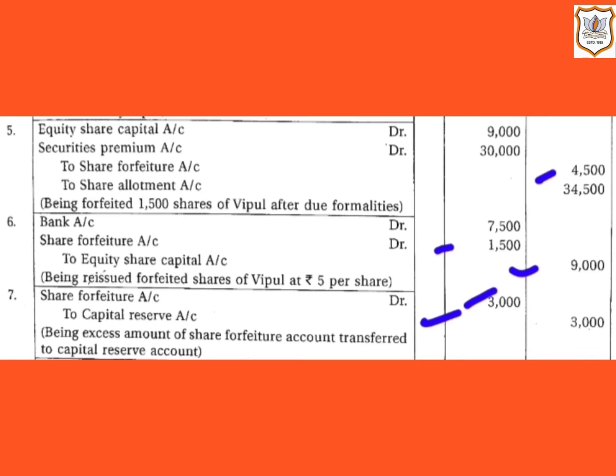So 4500 minus 1500, that comes to 3000. So share forfeiture account will be debited by rupees 3000, that is, 3000 amount will be transferred to capital reserve account. So capital reserve account will be credited by rupees 3000.